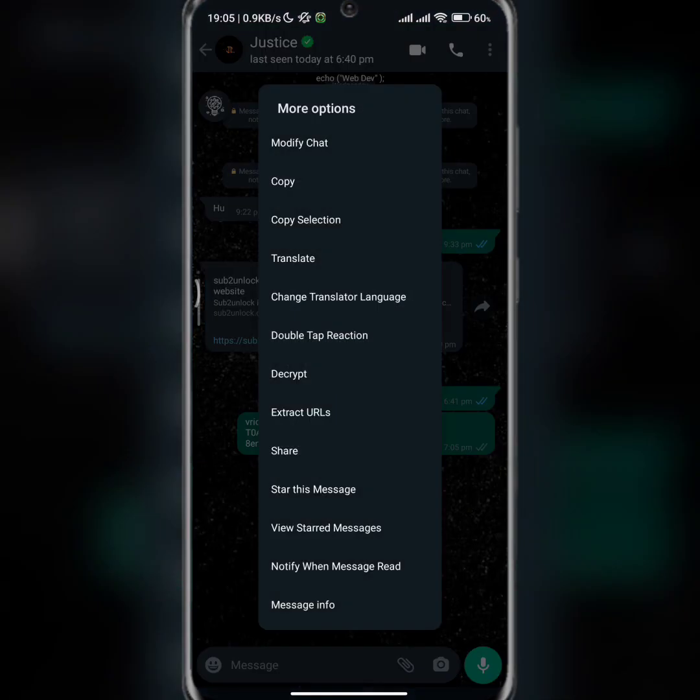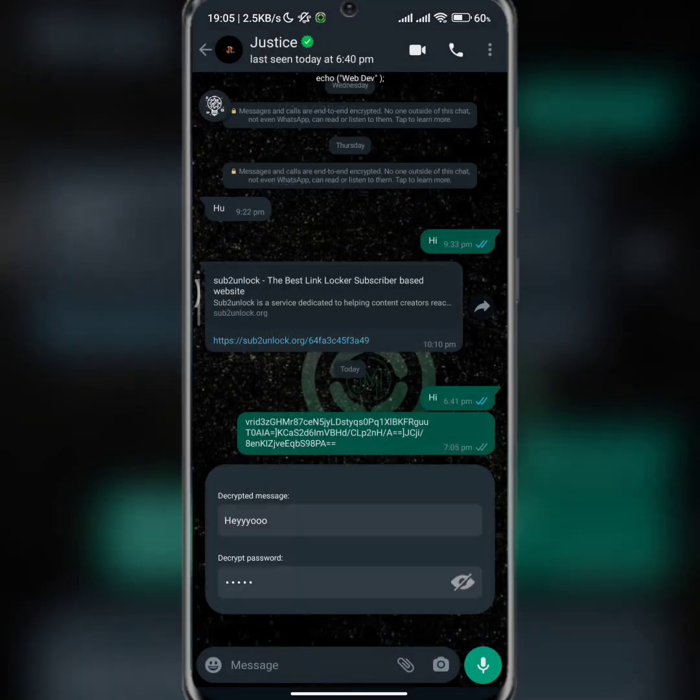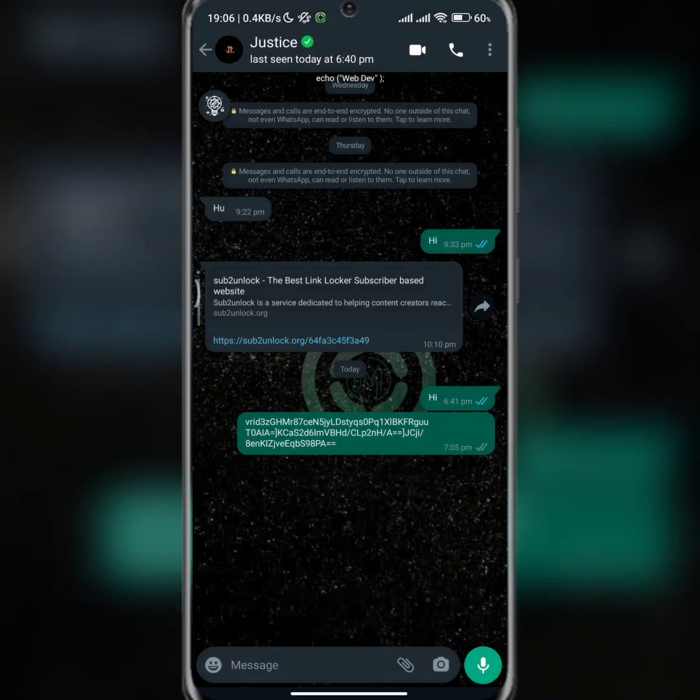Now you can see the decrypt option. If I click on decrypt, it's going to show me the message I typed before. Now as you can see, it's showing me hey you. So this was the initial message. You can change your password so that nobody will know your password, because we have the default password. So you can change it if you want. So that's how secure GM WhatsApp is.